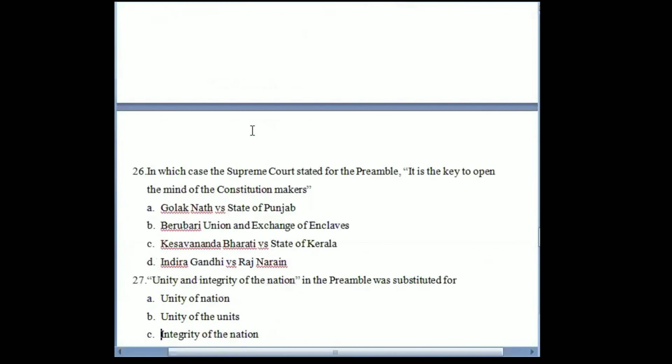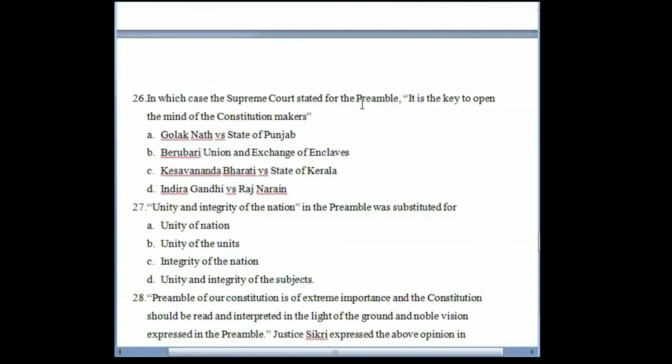Next is, in which case did the Supreme Court say that the preamble is the key to open the minds of the constitution makers? That means the preamble is a key to open the minds of the constitution makers. By reading the preamble, we can see what was in the minds of the constitution makers when they drafted the Constitution of India.